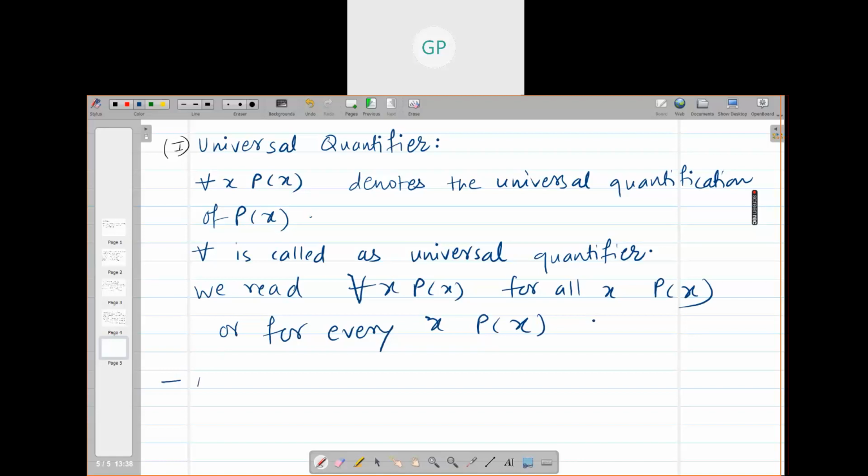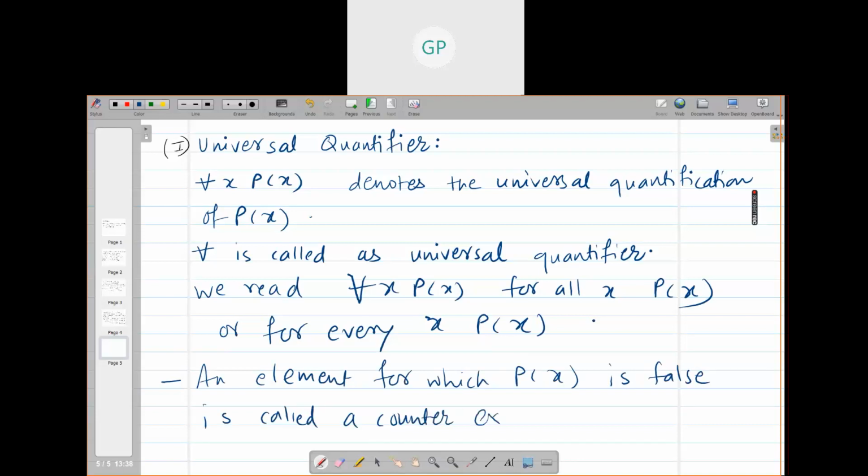Now next is also very important to remember: an element for which P(x) is false is called a counterexample of for all x P(x). A counterexample means the property is not satisfied. The statement is false if it fails for even a single element.